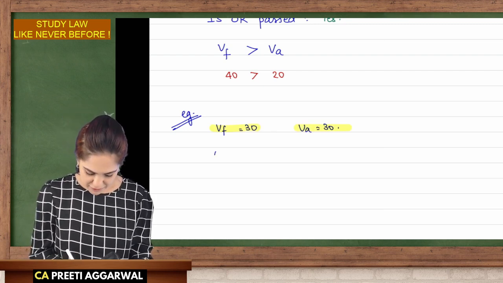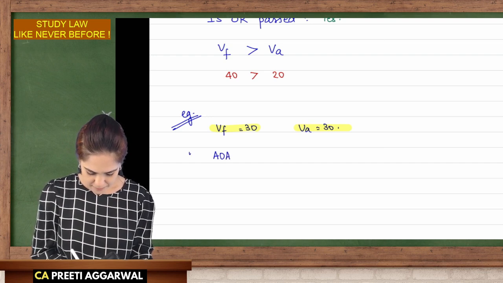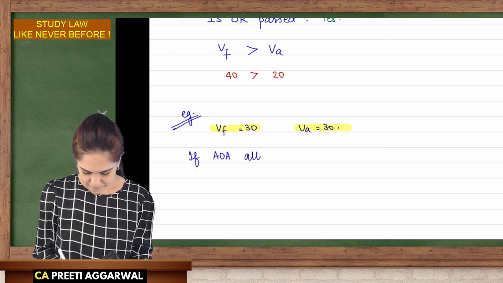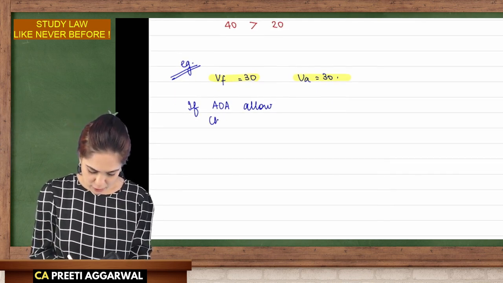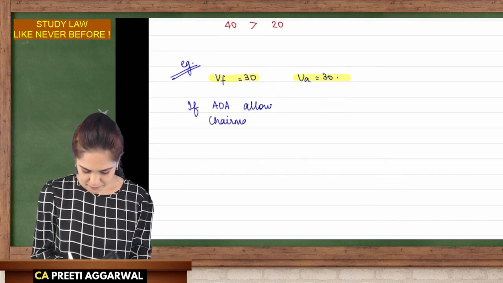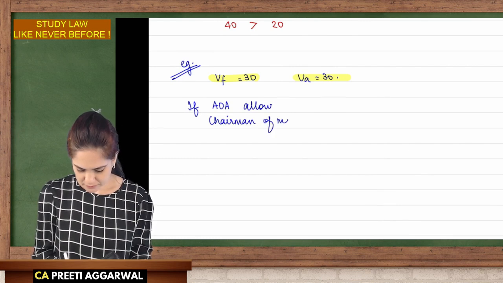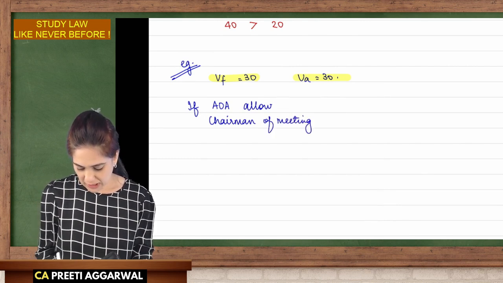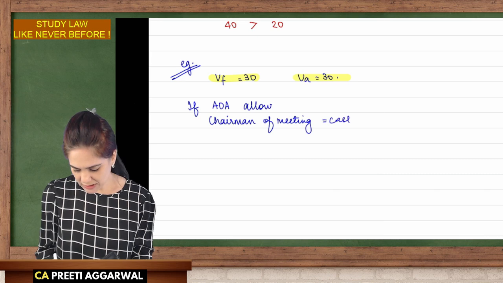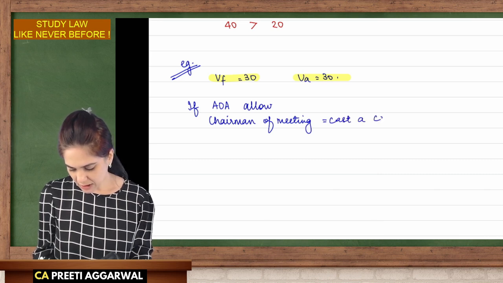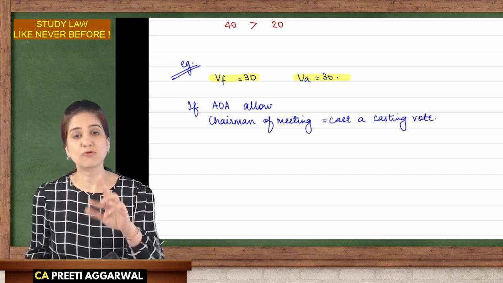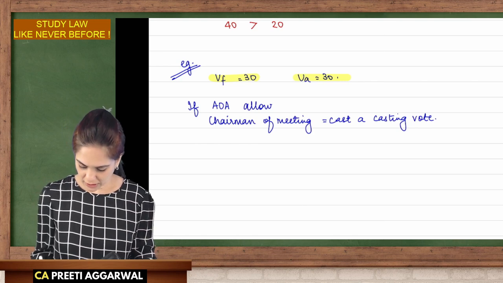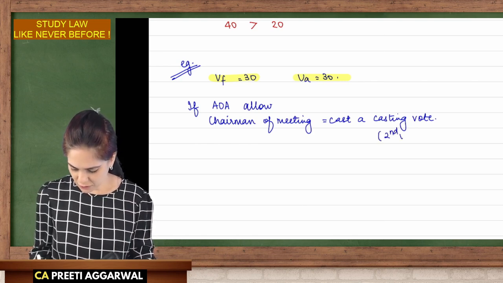Now, if the articles allow, the chairman of the meeting is allowed to cast a casting vote. Casting means a second vote. You can vote again. This is your second vote.